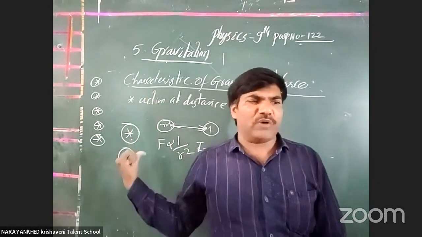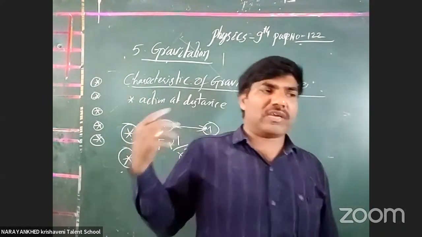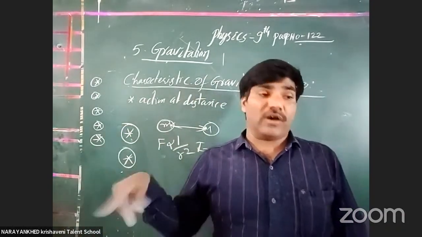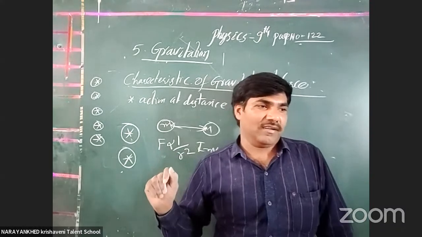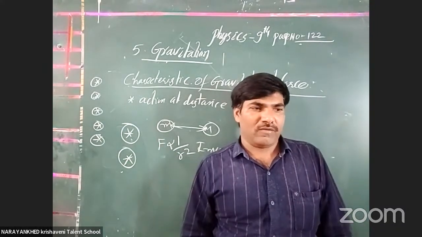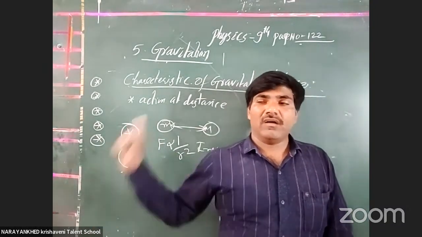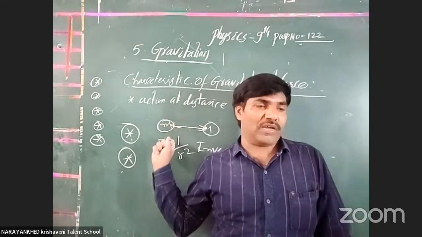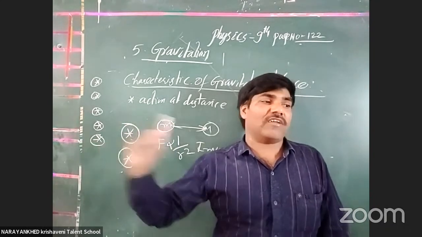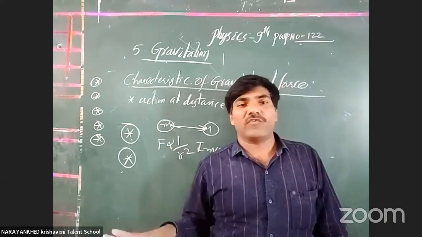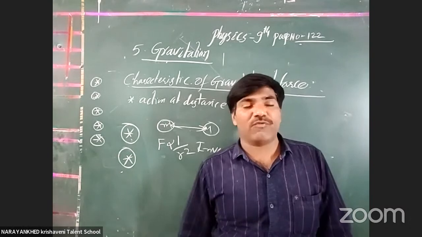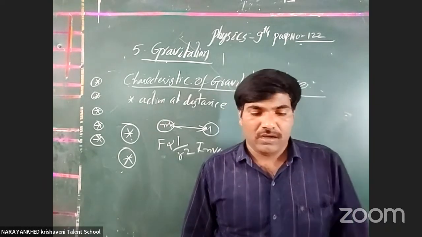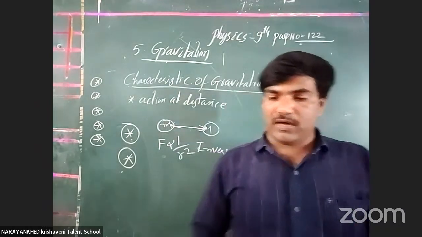These characteristics are important. Questions may be framed on them, such as: which of the following is not a characteristic of gravitational force, or which of the following is a gravitational force characteristic. What are the main characteristics? One is action at a distance. Another is the inverse square law. Another is that pair forces are contained. I hope you understood. Yes, and next, what do we have here?